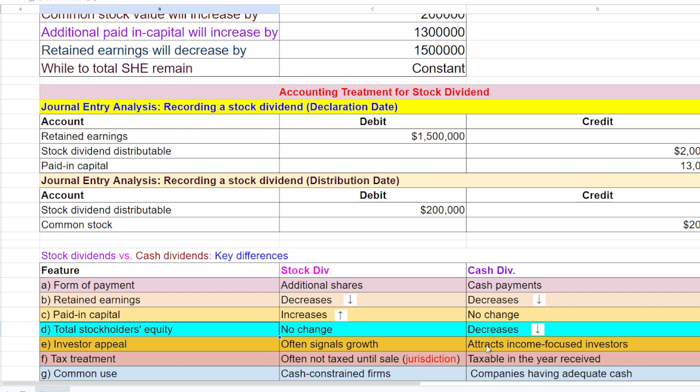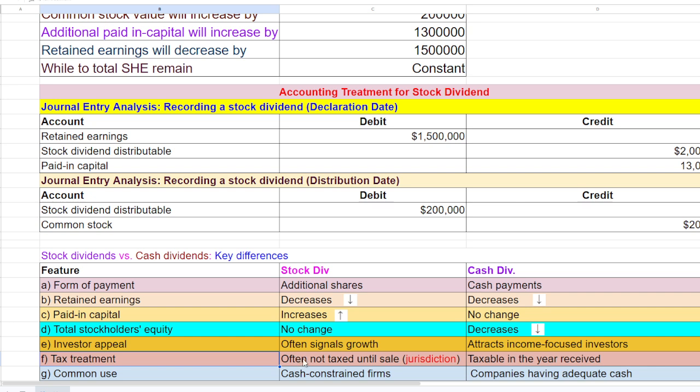Okay, and this could, we say, attract income-focused investors. Some investors may prefer the cash dividend. So this is a matter of research about cash dividend versus stock dividend. We have to do the research on to what extent the market price of stock would react. So this is about your reaction hypothesis.